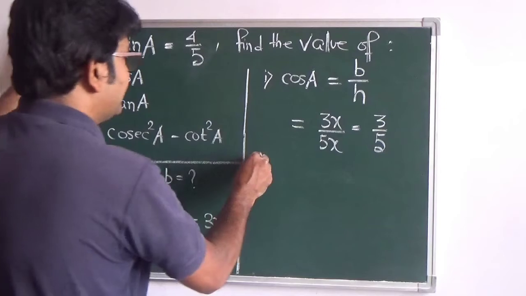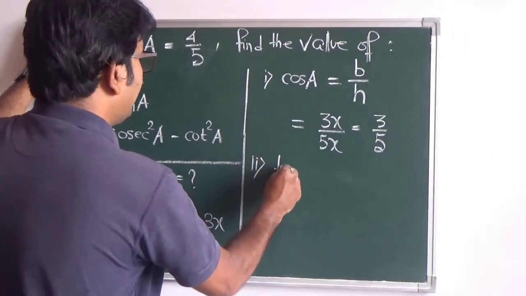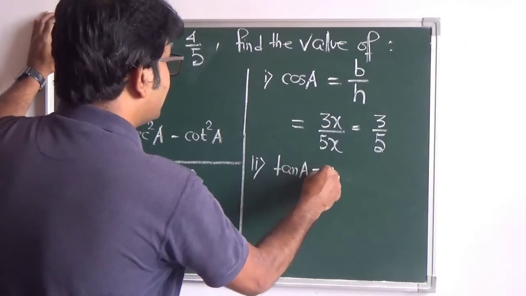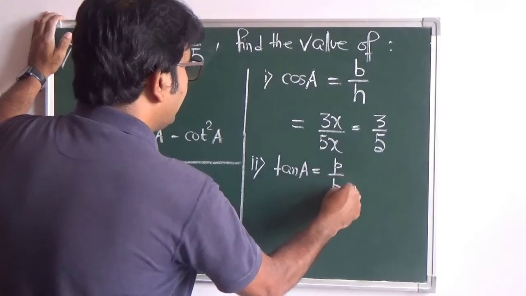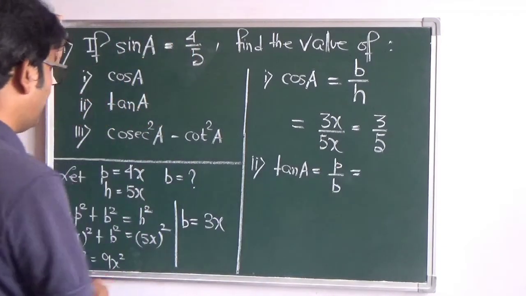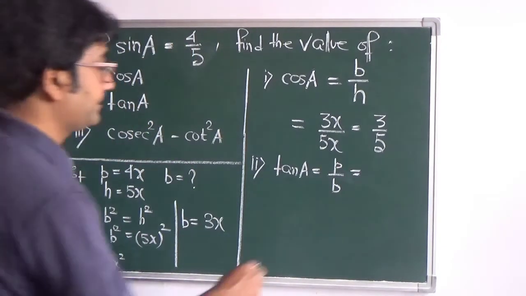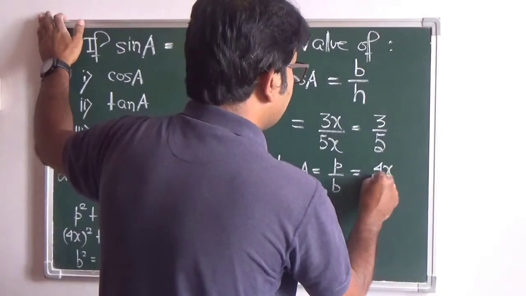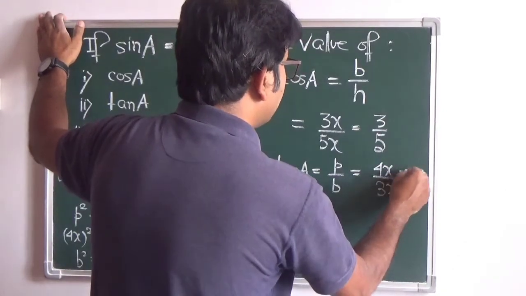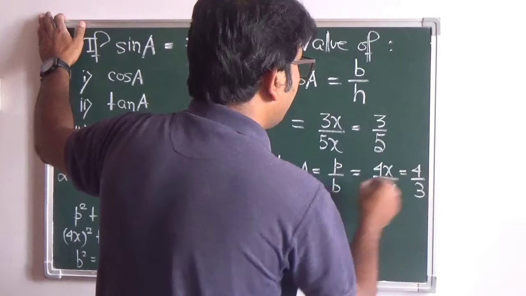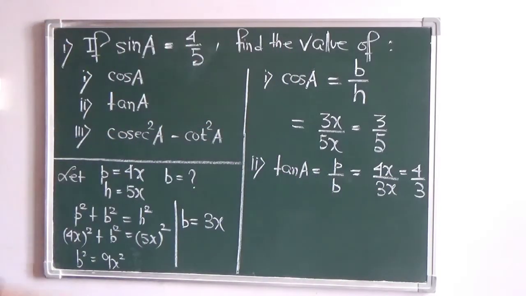Now second one is tan of A. Now what is tan A? Perpendicular by base. Now what is the perpendicular? We have given 4x. And what is the base? We have found 3x. So it comes to 4 by 3. x and x will be cancelled out.